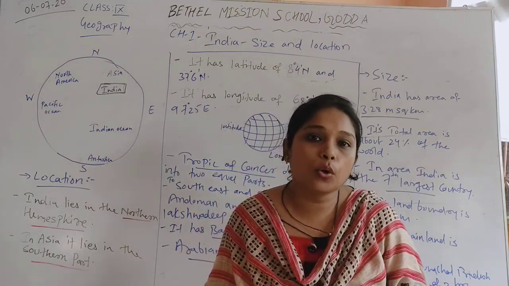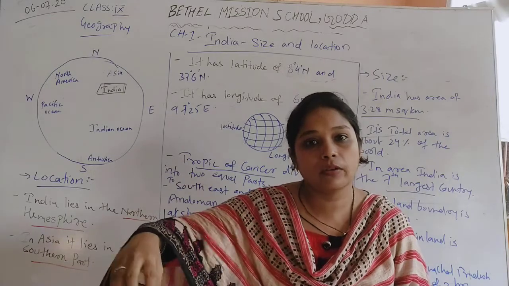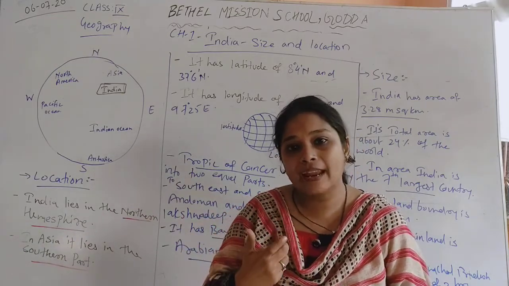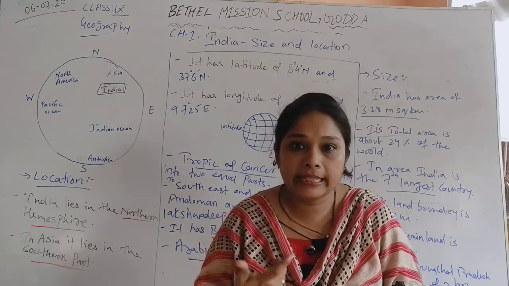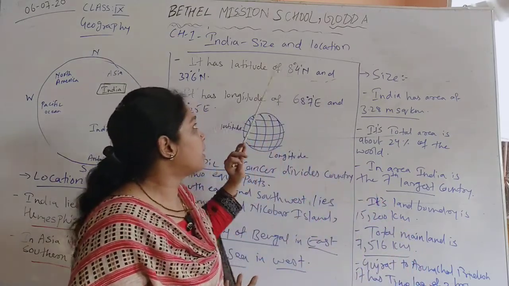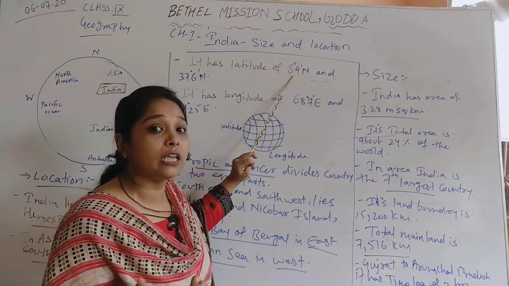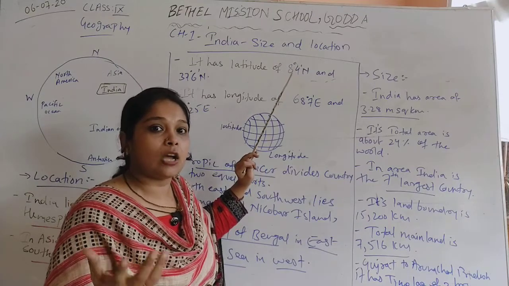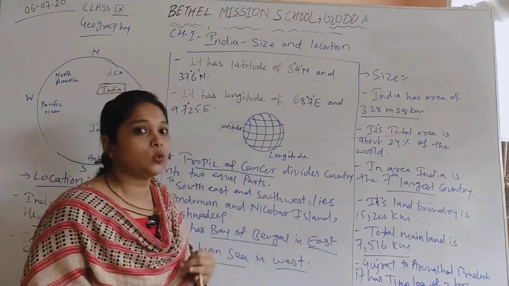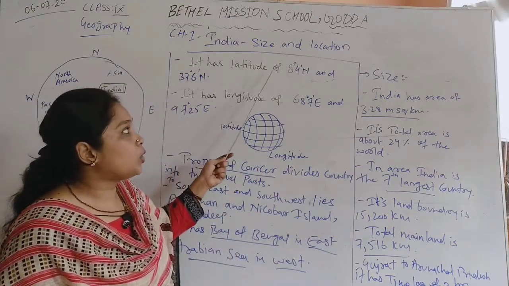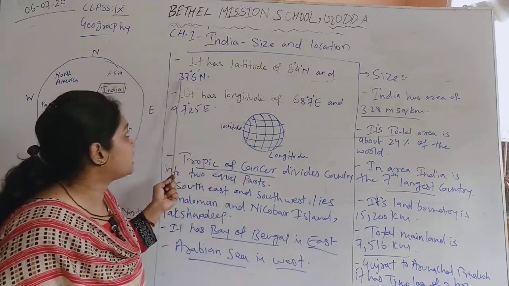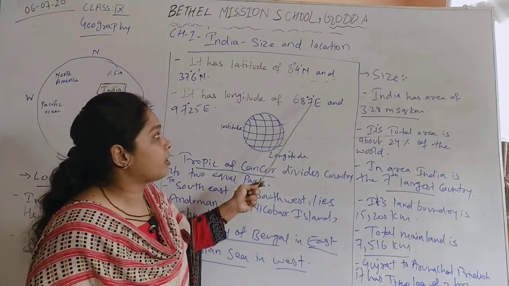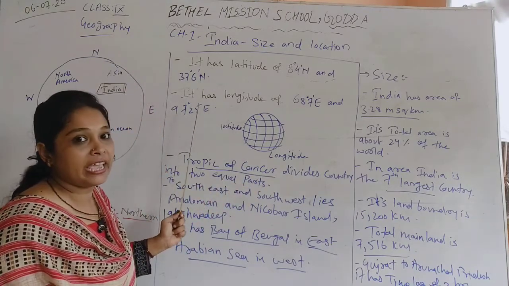So when we talk about the rotation of the earth, it passes each angle, and it takes a particular time to complete each angle, and that is why over here when we talk about the angle it is equal to time, because of how much time the earth takes to rotate on its angle. So that is why we are saying that latitude is 8 degree 4 north and 37 degree 6 north, and longitude is 68 degree 7 east and 97 degree 25 east.